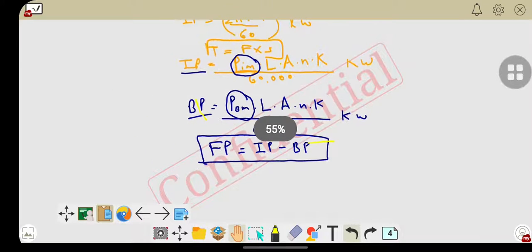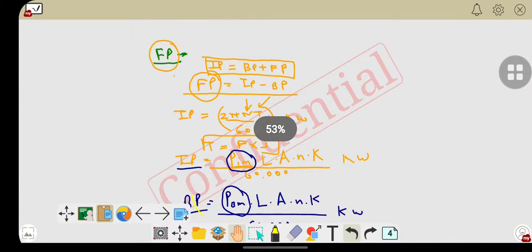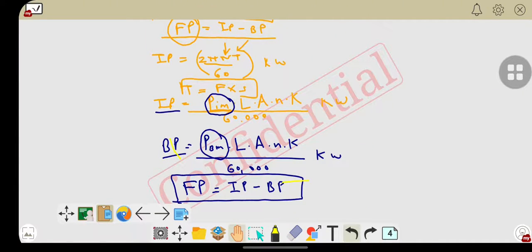I hope you understood the mechanism to calculate the friction power. In the coming lectures we will focus on calculation of indicated power as well as brake power with the help of indicators and various dynamometers.